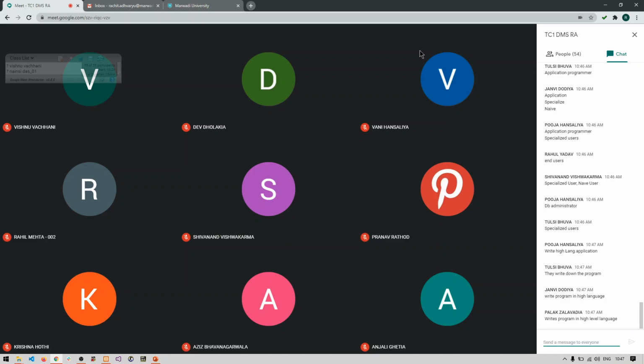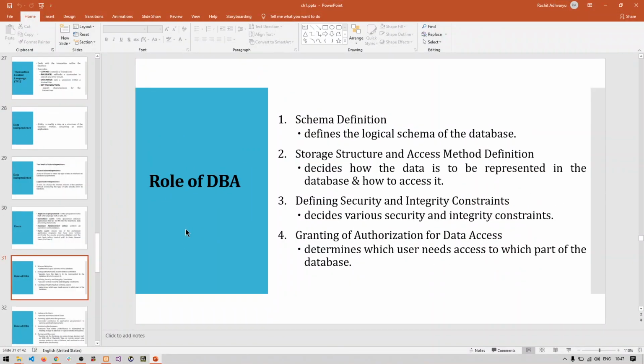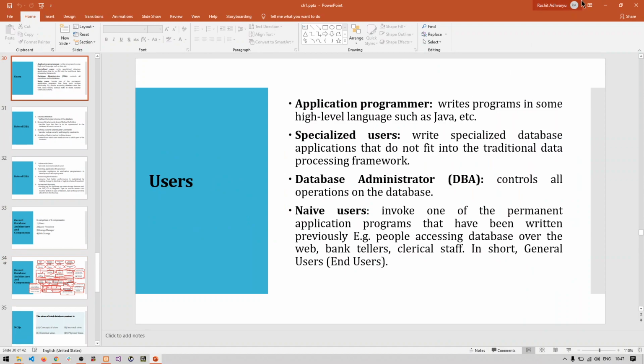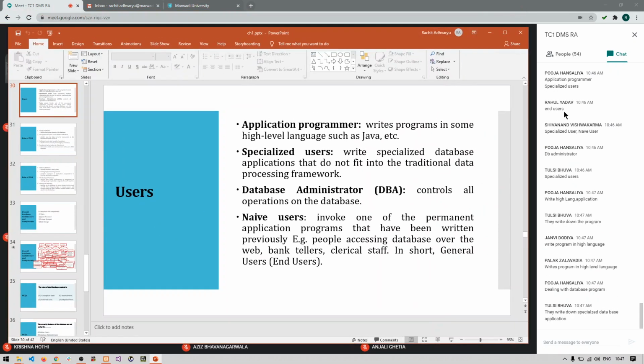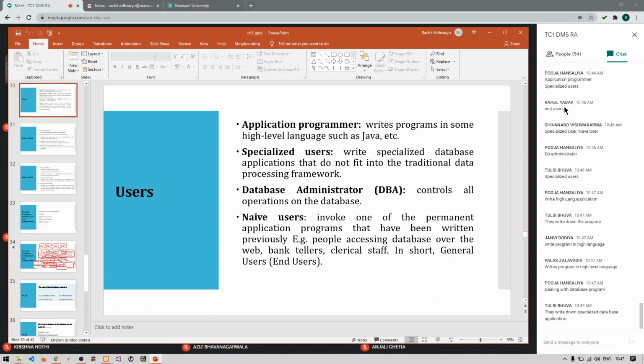Then what do you mean by specialized users? Yes, the specialized users mainly write down the special operations of database so that the application can work smoothly.